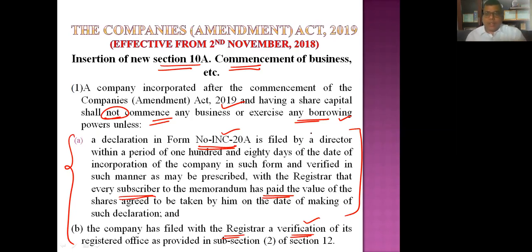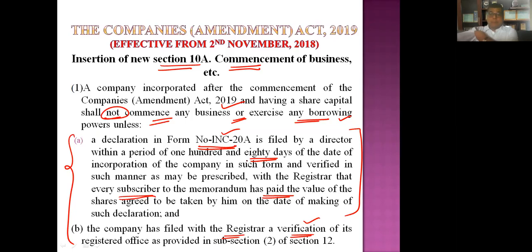They may ask, sir, we cannot commence business, but can we borrow money from the bank? It is strictly prohibited. You can't do anything. First, let the subscribers put the money in within 180 days. Again, due to the COVID situation, the government has extended the time by another 180 days for filing the commencement of business declaration.